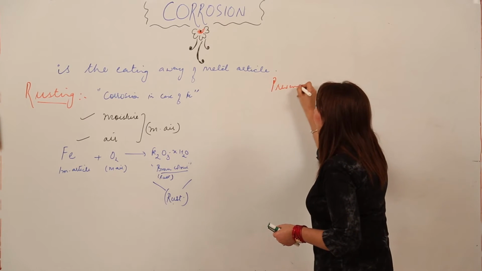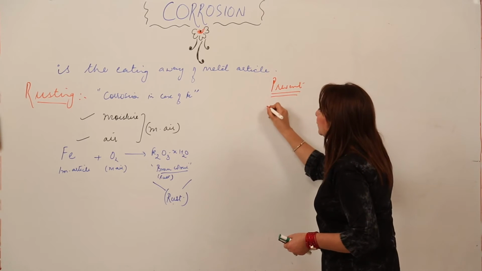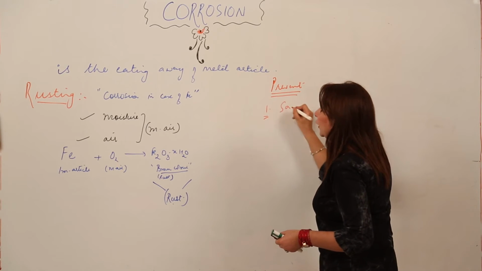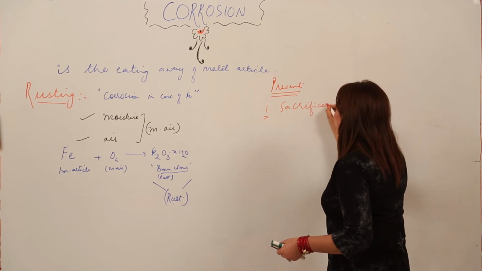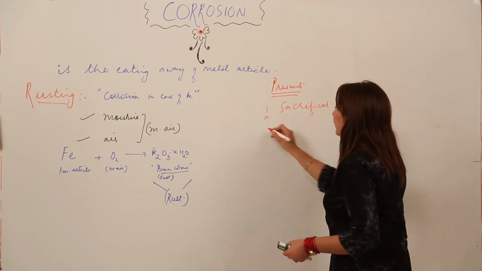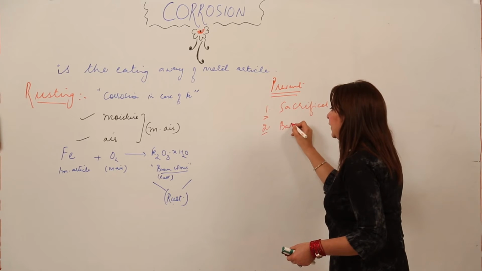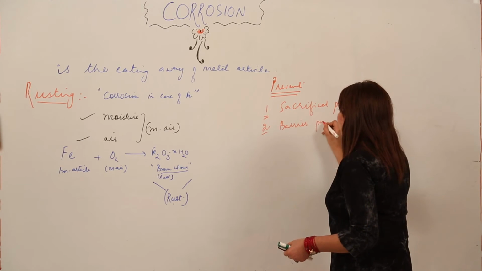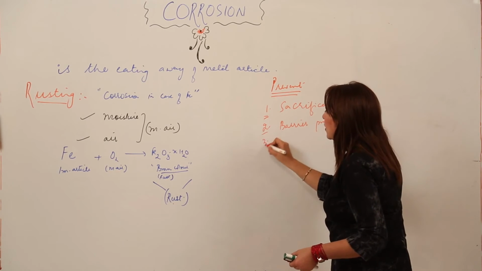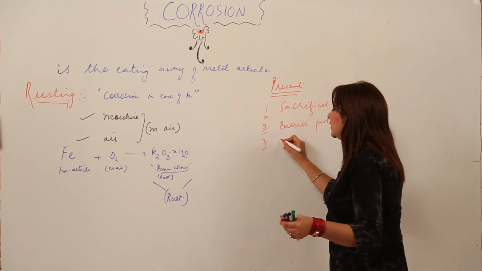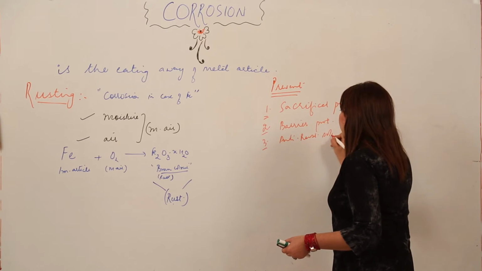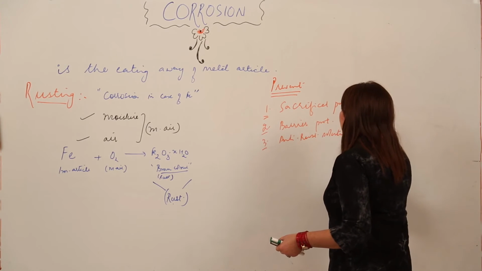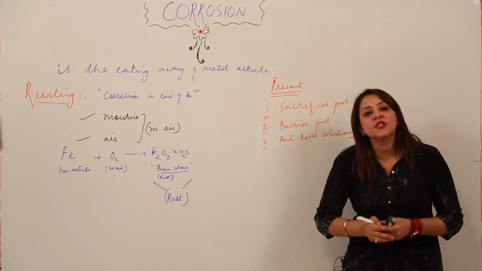We can provide sacrificial protection. We can provide barrier protection. We can use anti-rust solutions. So these are the methods by which we can prevent rusting.